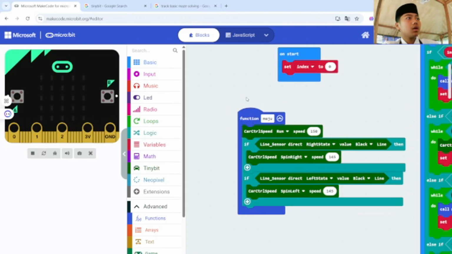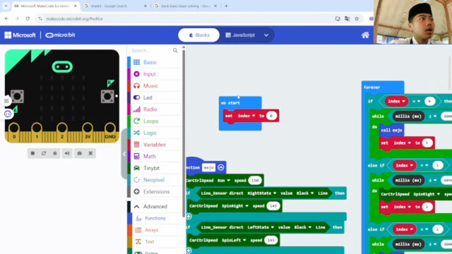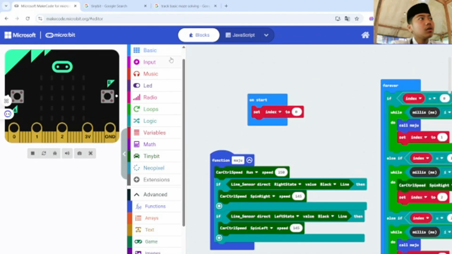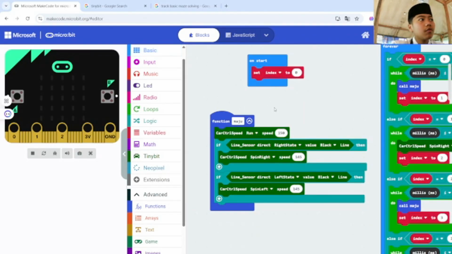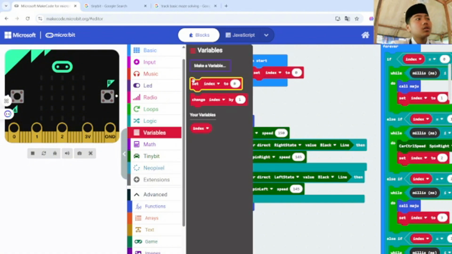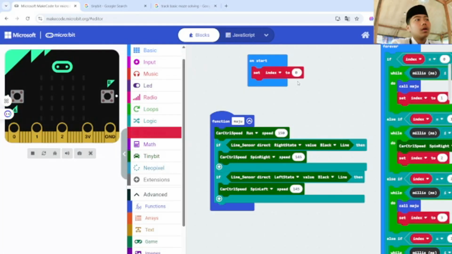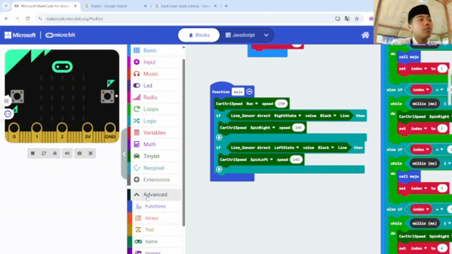In this website, the first is the basic, where you can find on start. After that there are variables; you can search and find them in the variables, and you need to make one first. For example, index, and then press enter or the OK button. Then there is the function.